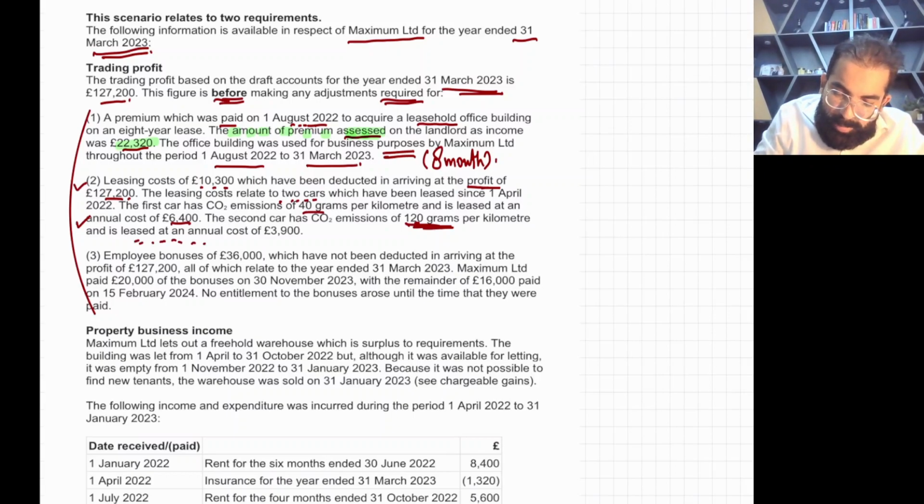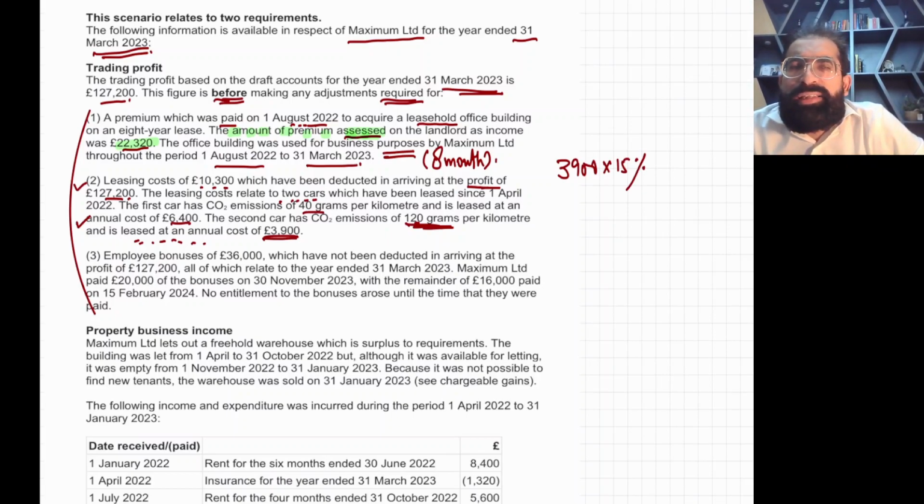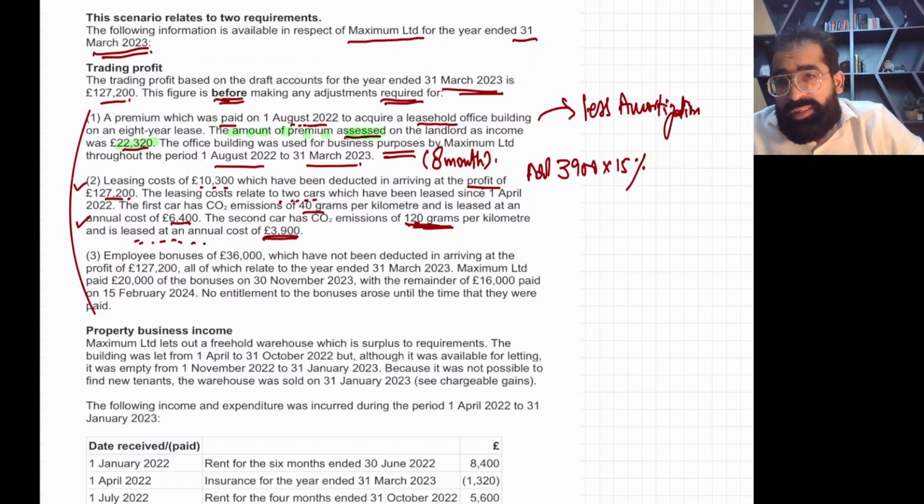It is leased at an annual cost of 3,900. So very simple, you just need to add back 3,900 multiplied by 15%. Only 3,900 times 15% will be added back in the above trading profit. Okay, for this thing will be added, and for this thing you have to subtract less amortization, which I told you, for 8 months. I'm just guiding you; this question you need to solve yourself. I'm just helping you with this question.